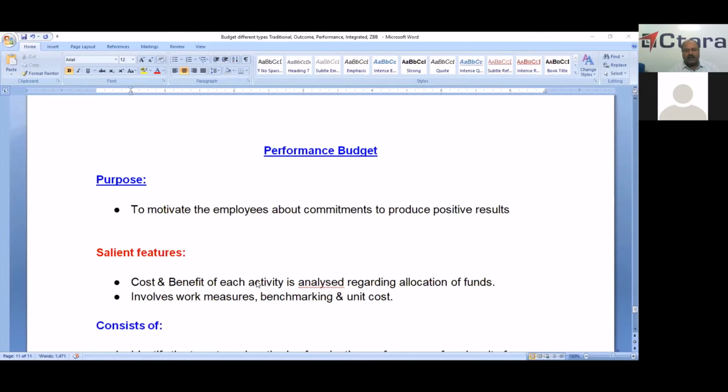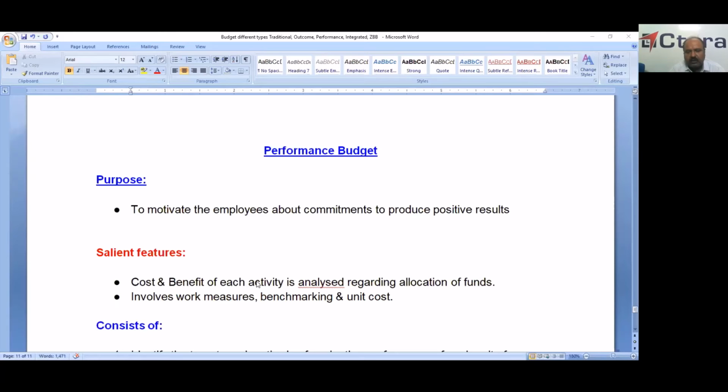This is also not in operation in railways. Just for your information, please check. In place of the performance budget, we have the performance and outcome budget, which is implemented in railways. So what is the performance budget? The purpose is to motivate employees about their commitments to produce positive results.